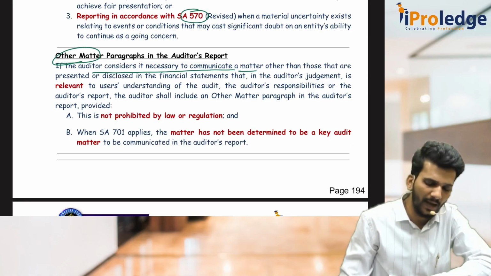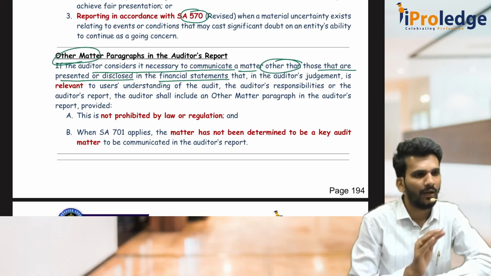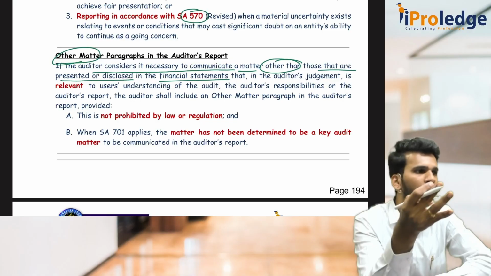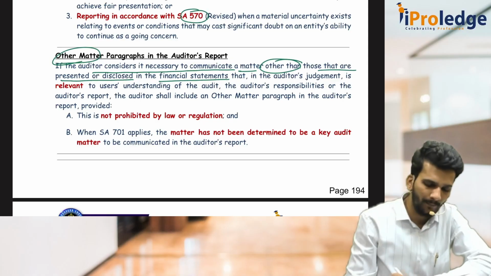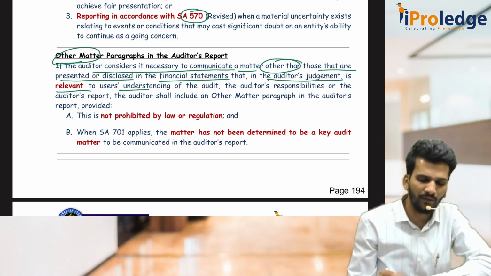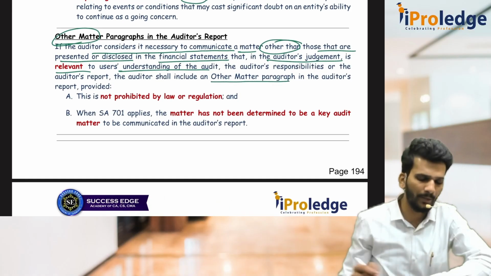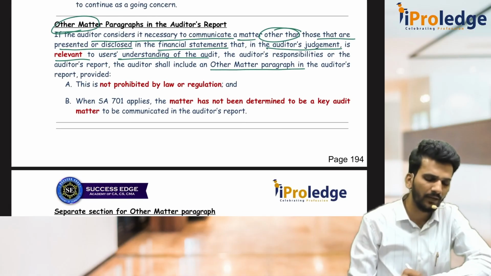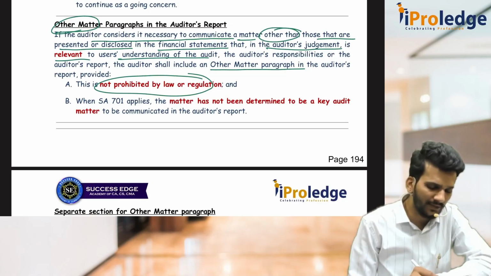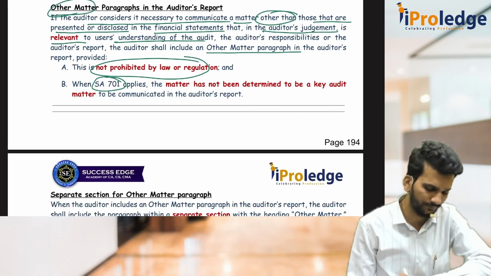Then the Other Matter paragraph comes, where the auditor considers it necessary to communicate a matter other than those that are presented or disclosed in the FS. That means whatever is there in the FS is already given under opinion, basis for opinion, KAM, EOM, every paragraph they have given. But other than those in the FS, if in the auditor's judgment it is relevant to the users' understanding of the audit, then the auditor should include an OM paragraph, Other Matter paragraph, provided that is not prohibited by law or regulation, or it is a matter already stated in 701. Again, don't state it in 706, Other Matter paragraph.